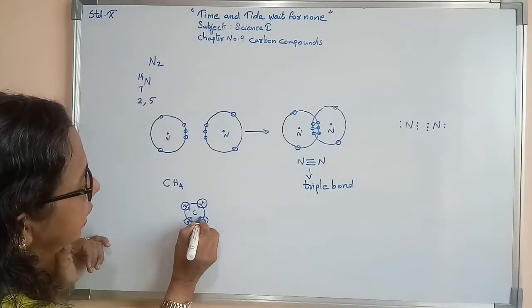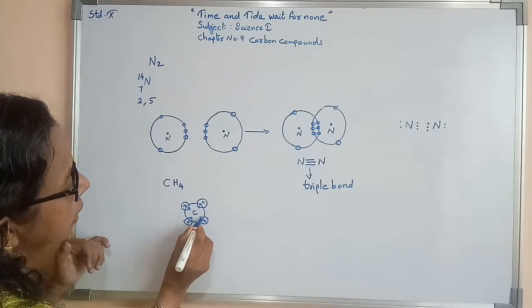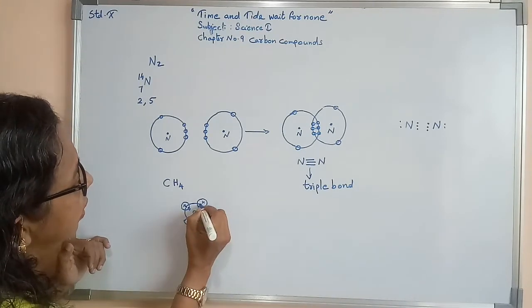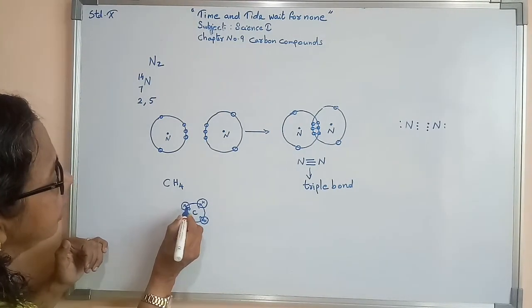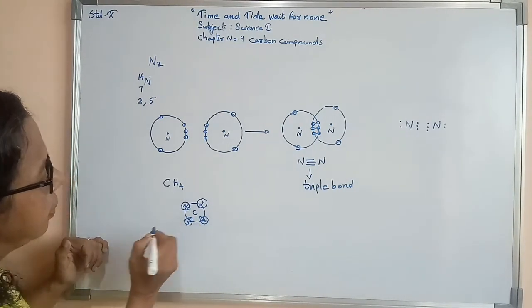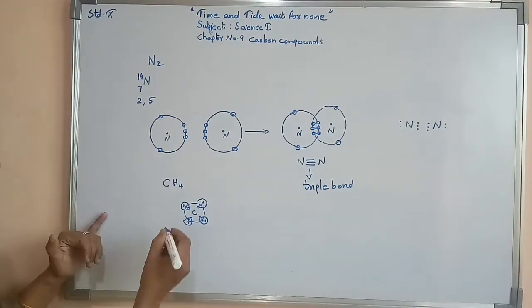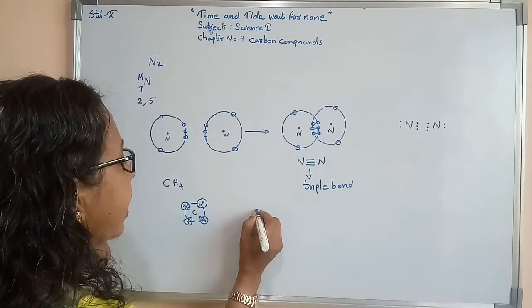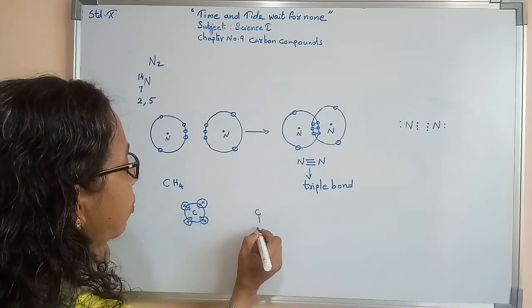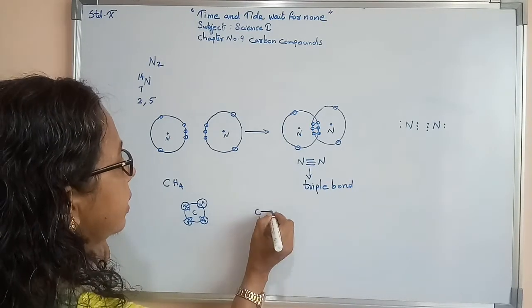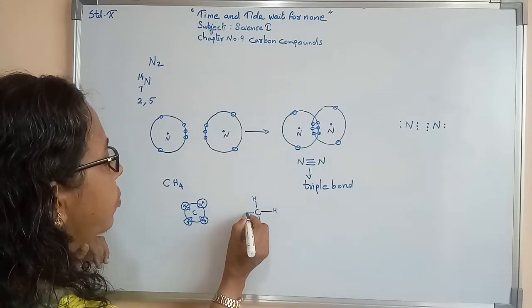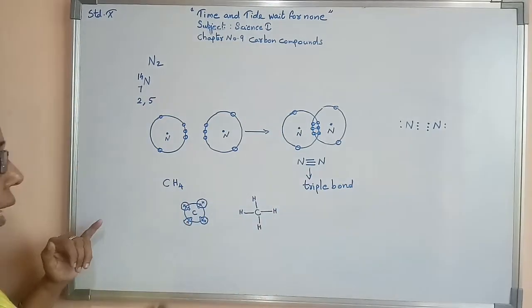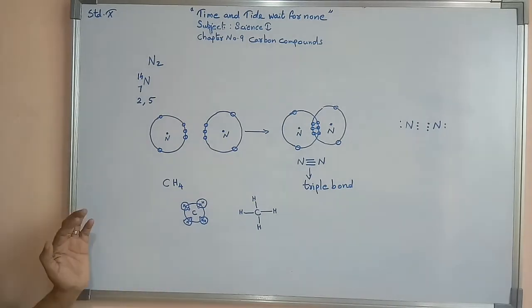Here between carbon and hydrogen there is a single bond, and the same for each of the four hydrogens. In another way we can write carbon with a single bond to each hydrogen.